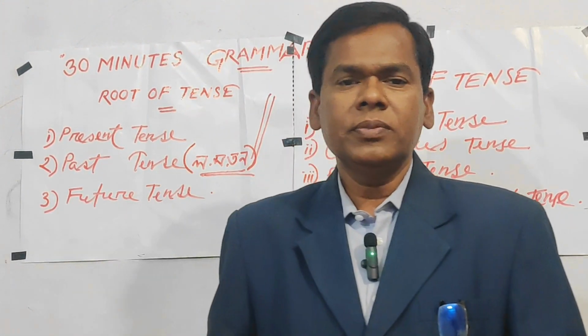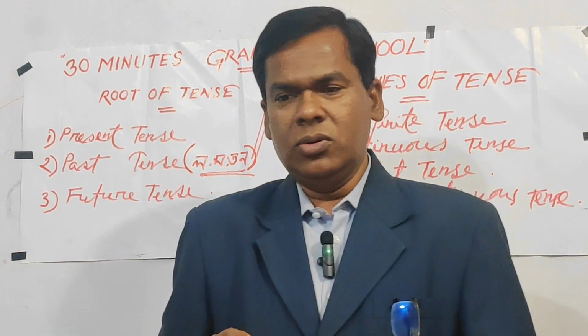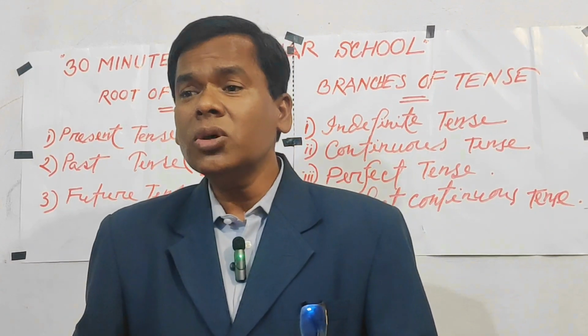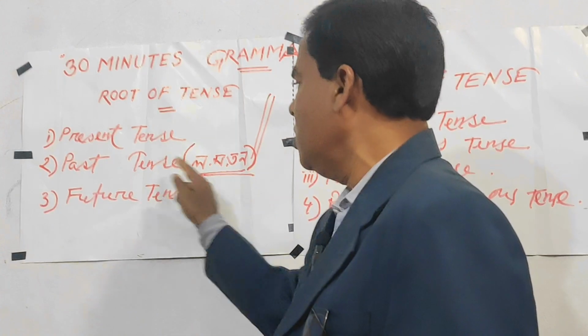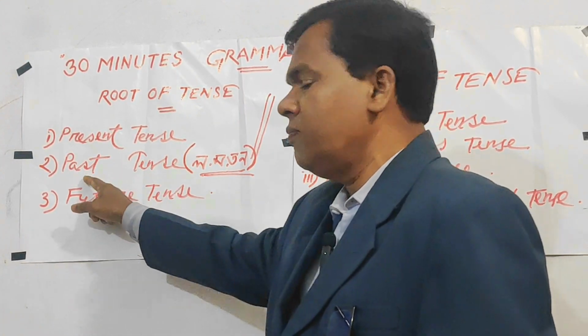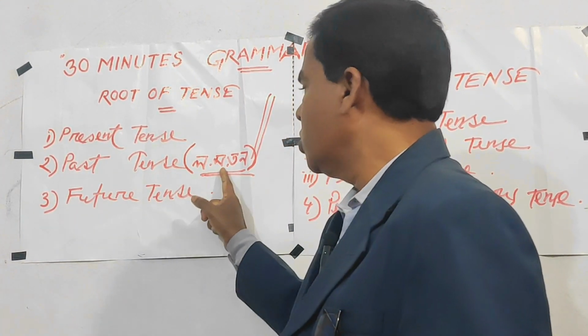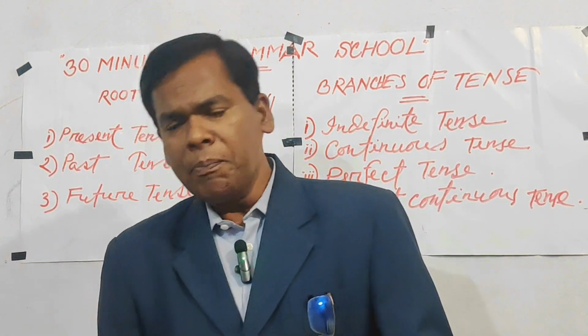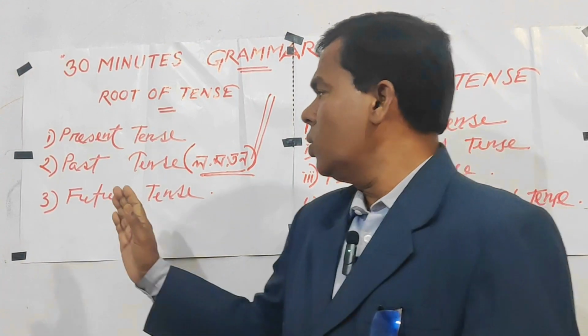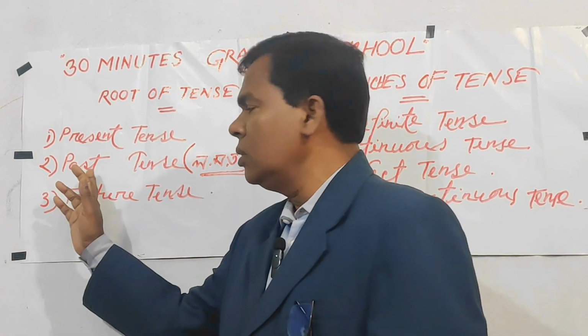সে প্রতিদিন নদীতে সাঁতার কাটতো. What is the last letter here? কাটতো. Last letter is ত. As the last letter is ত, that means ত, it is the symbol of past tense. So no more, if we find ত at the last of the part of the sentence, then it is called past tense. Okay. So I think we have already learned about past tense.